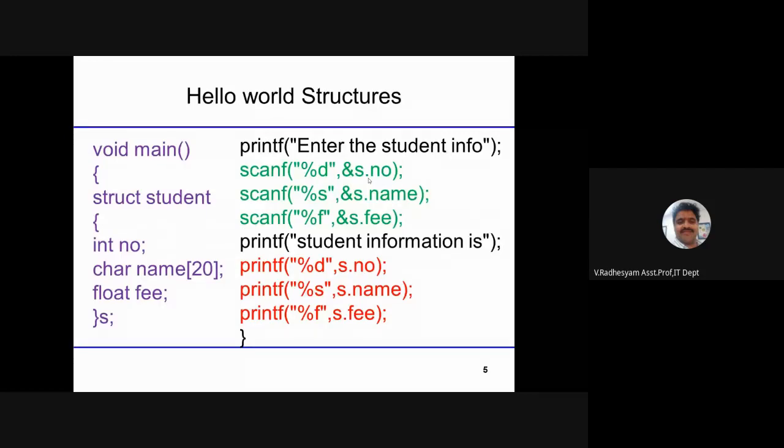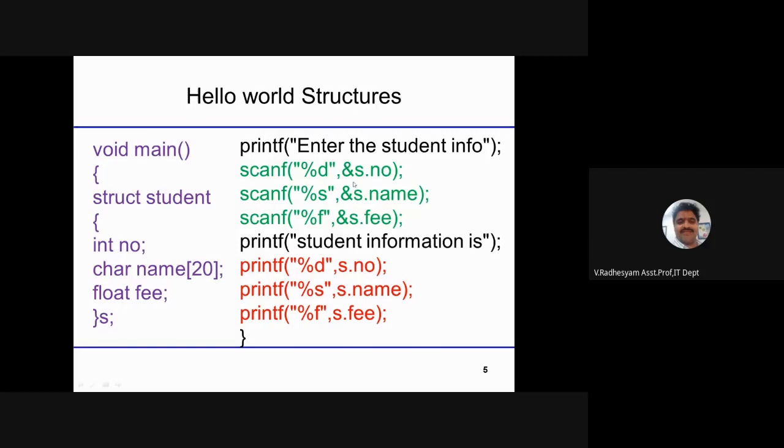See, this program is to take the student information from the keyboard and print the same information, which is the hello world program in structures. Printf enter student information, then you need to enter the student information. The entered student information will be stored into a student structure.